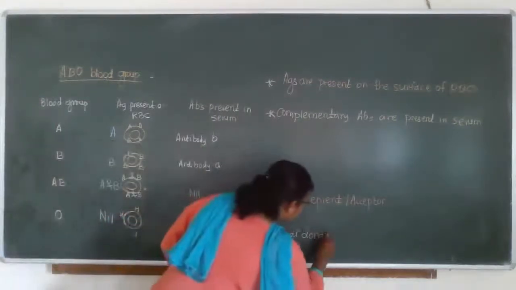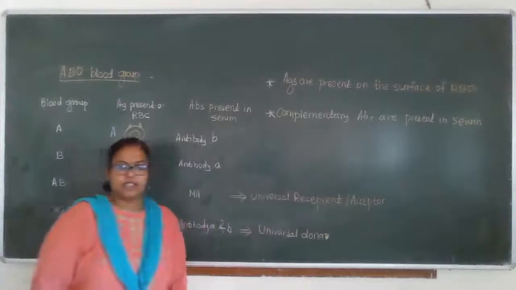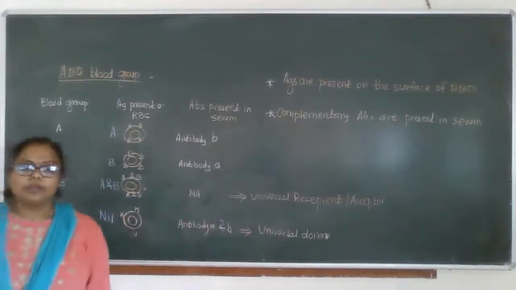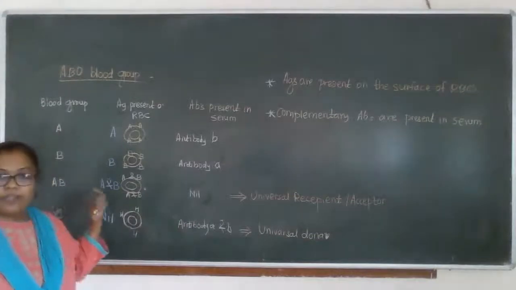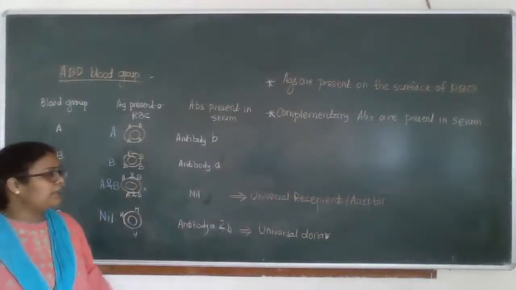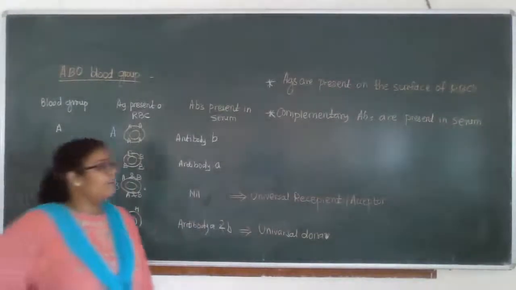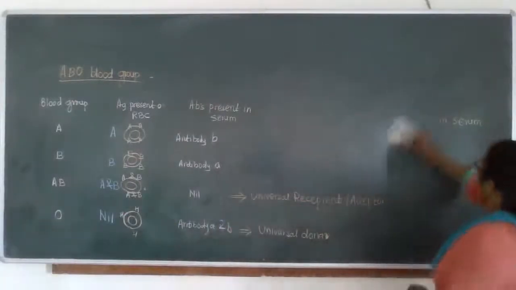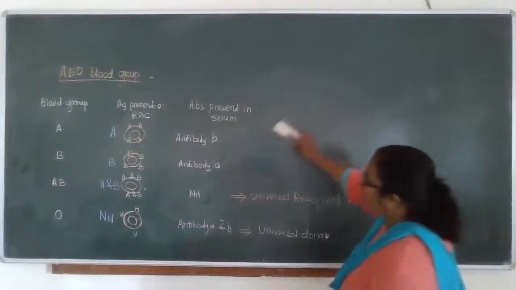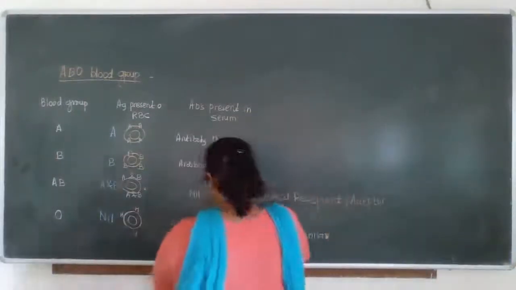Okay, what is the reason behind it? Why are we calling it a universal donor and universal recipient? So AB blood group is the universal acceptor. That means it can accept blood from others. So I will rub this. From whom can we accept the blood?